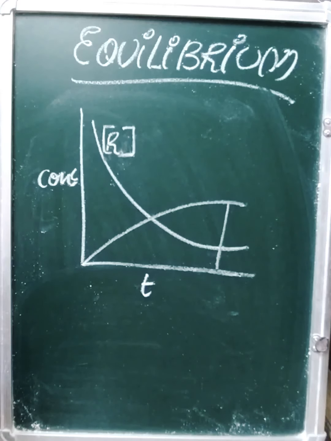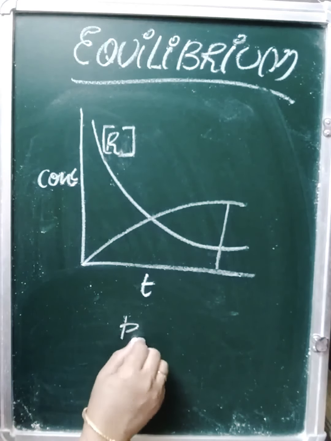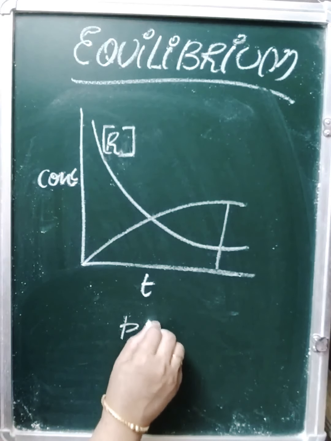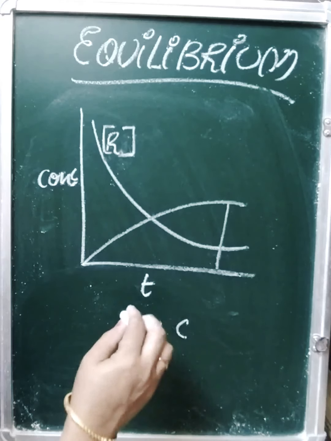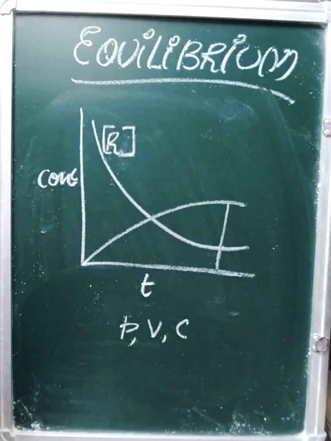If gases are there and we are taking pressure into consideration, we'll find that the pressure of reactant gases and the pressure of product gases become equal. That means measurable properties like pressure, volume, concentration become constant. Or the rate, if we see, the rate of the two reactions, forward and backward, becomes equal.